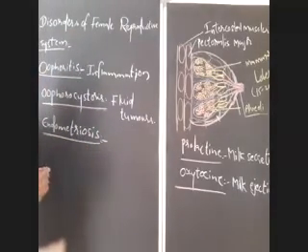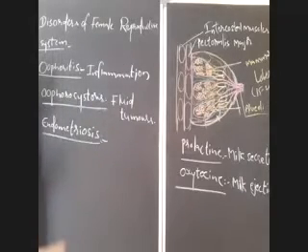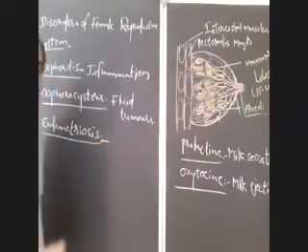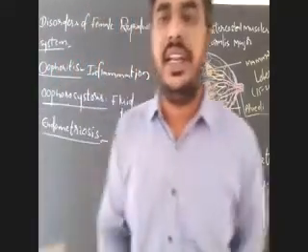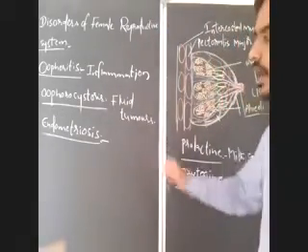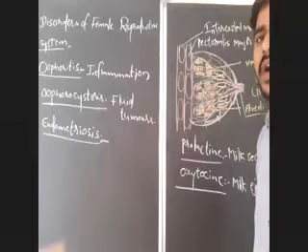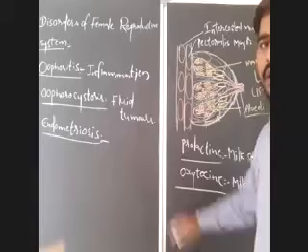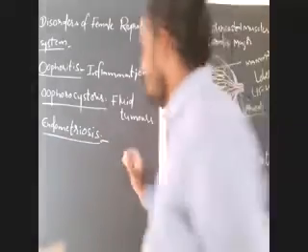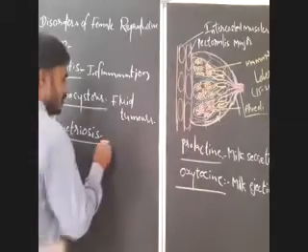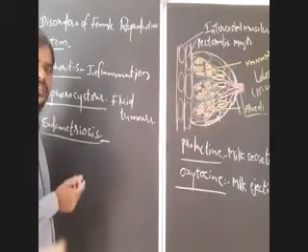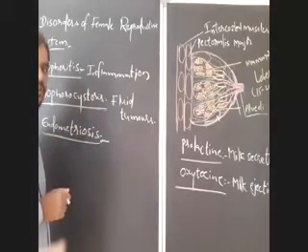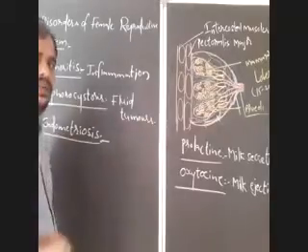So what is endometriosis? Once again, I am repeating here. Endometriosis is the development or growth of endometrium outside the uterus, either in the fallopian tubes or around the ovaries, which leads to unusual menstrual pain. Endometrium usually grows inside the uterus, but sometimes the endometrium may grow around the ovaries and also inside the fallopian tubes. That leads to unusual menstrual pain.